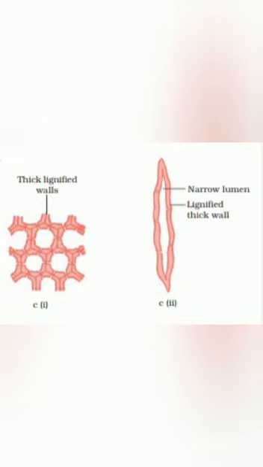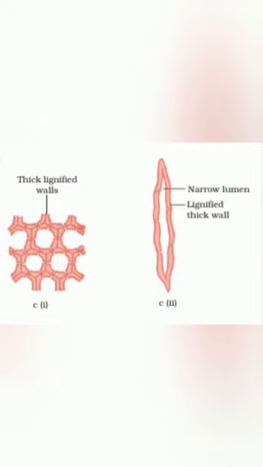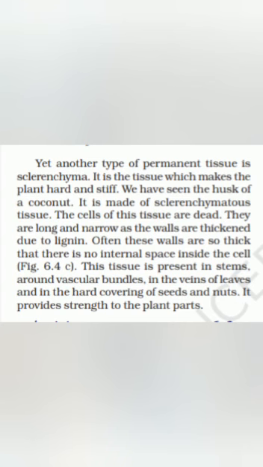Now we will go to sclerenchyma. It is the third type of simple permanent tissue. Remember that sclerenchyma cells are dead cells. Sclerenchyma cells are long, narrow, and walls are thickened due to lignin. That means lignin is a substance which is deposited in the sclerenchyma cells. That is why sclerenchyma cells are so hard and stiff. There is no intercellular space between the cells, and it is visible in the picture.